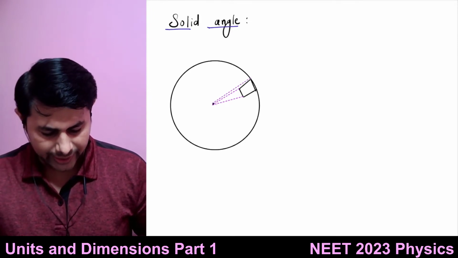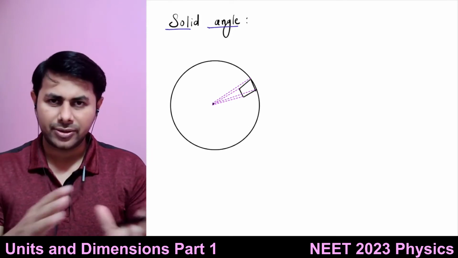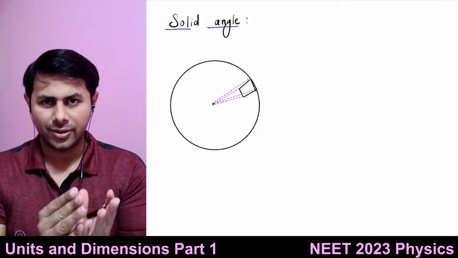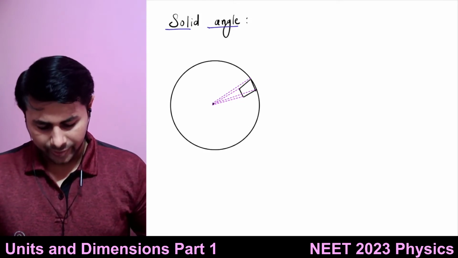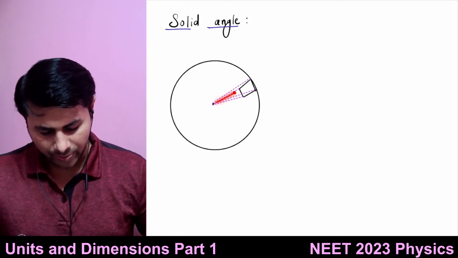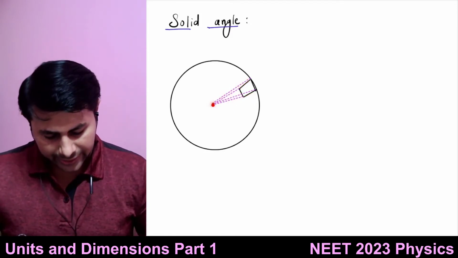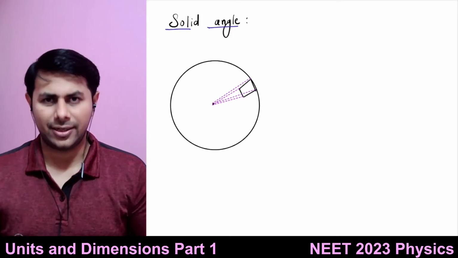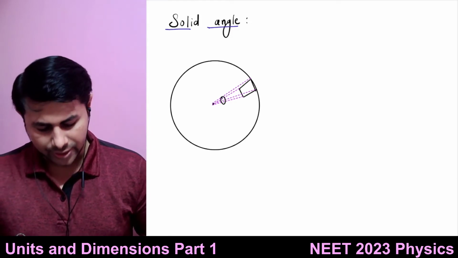So I have joined 4 points only, but let's say I join each and every point. What do I get? I will get a cone. Yes or no? Yes, sir. So if I join all points like this to the center of the sphere, I will get a cone, and that cone is called the solid angle.